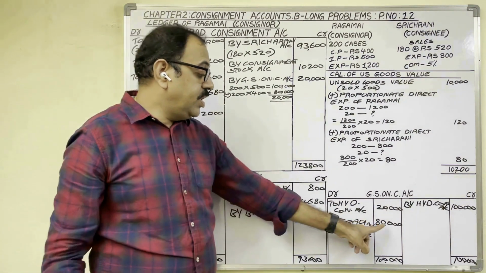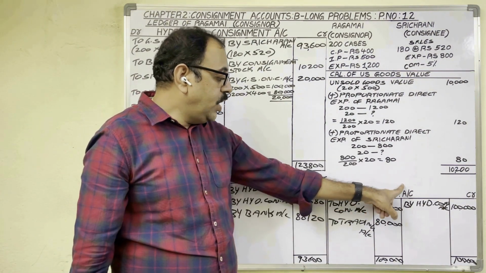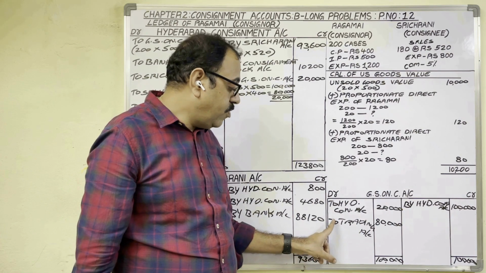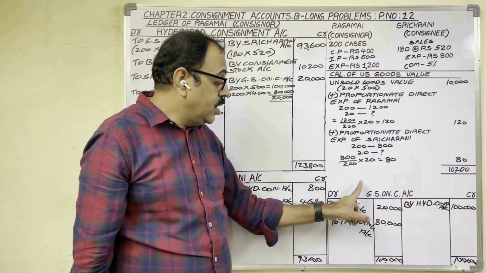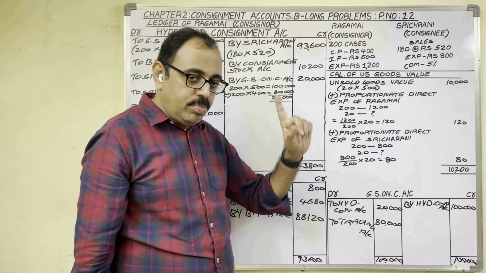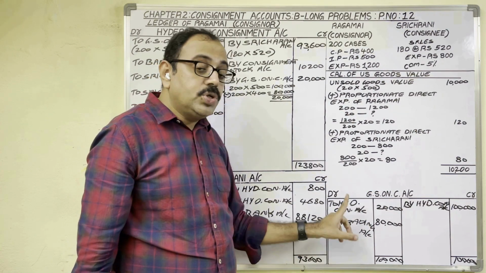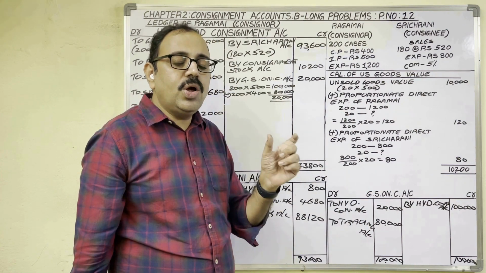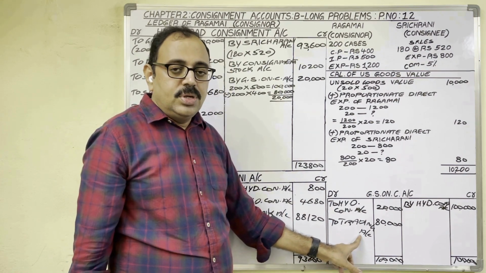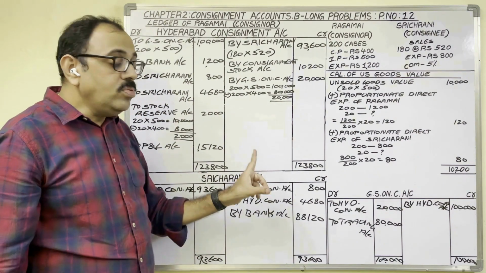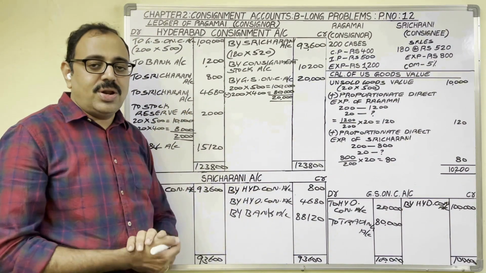So what is the entry for this? In goods sent on consignment account, debit side I want to write to trading account. So in journal entry, goods sent on consignment account should be debited, trading account should be credited. So goods sent on consignment account debtor to trading account. So these three are the accounts in the ledger of consignor.